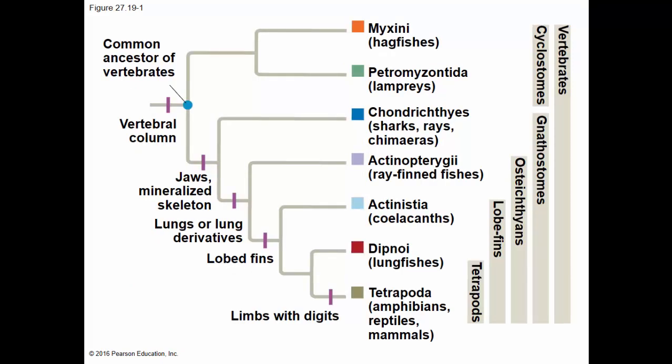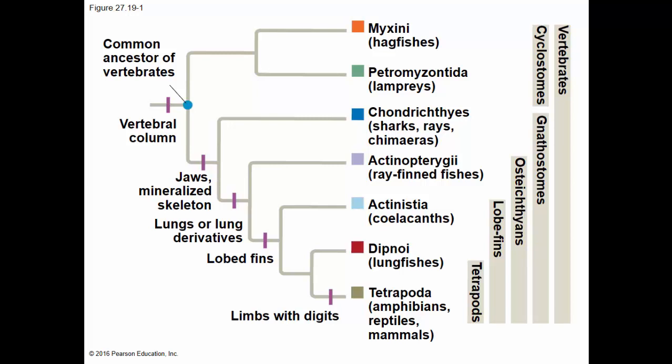Okay, so let's look at this phylogeny here of the vertebrates. We have the common ancestor of all vertebrates, which was some type of early chordate. Then the first group to diverge was the group that included both the hagfishes and the lampreys. That group later diversified into those two groups.